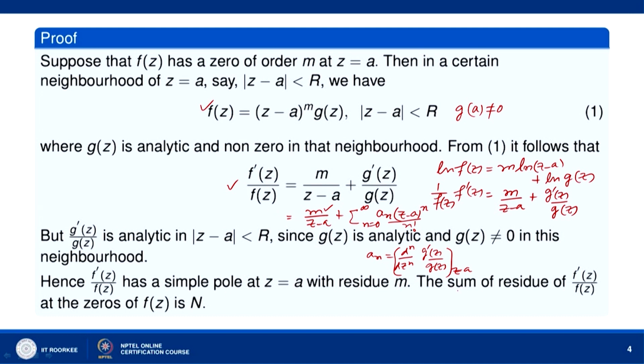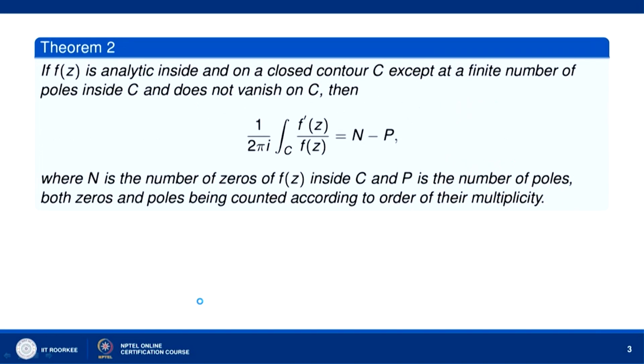Now, m was the order of the zero of f z, and we have seen that f prime z over f z has a pole at z equal to a with residue m. So, we can say that the sum of residues of f prime z over f z at the zeros of f z is equal to n. If you recall, n is the number of zeros of f z.